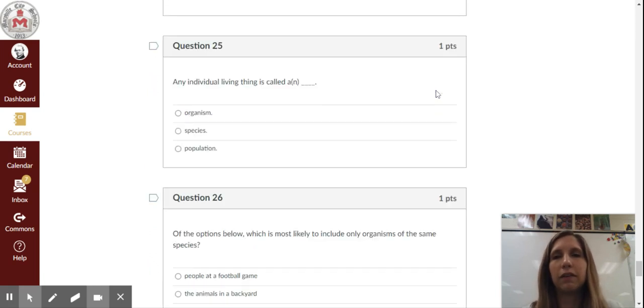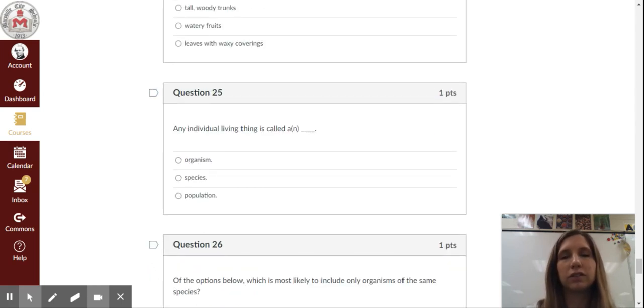Question 25. Any individual living thing is called blank. Is it A, an organism, B, a species, or C, a population?